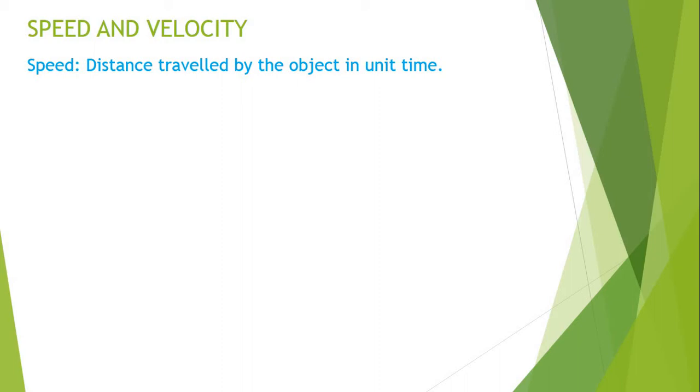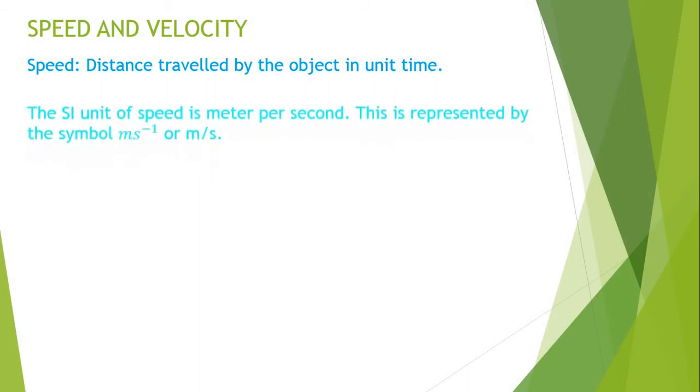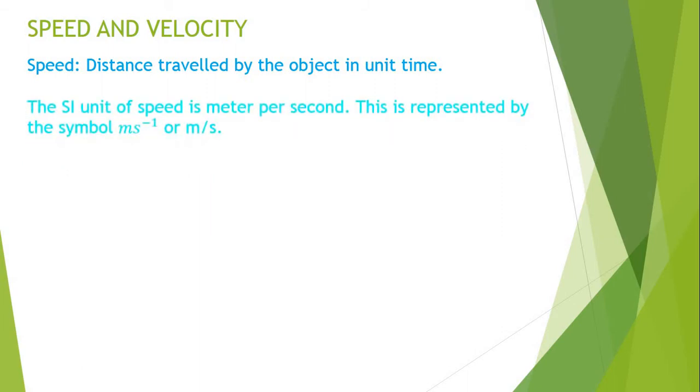You know that the SI unit for distance is meter, and the SI unit for time is second. So the SI unit for speed is meter per second or meter second inverse.